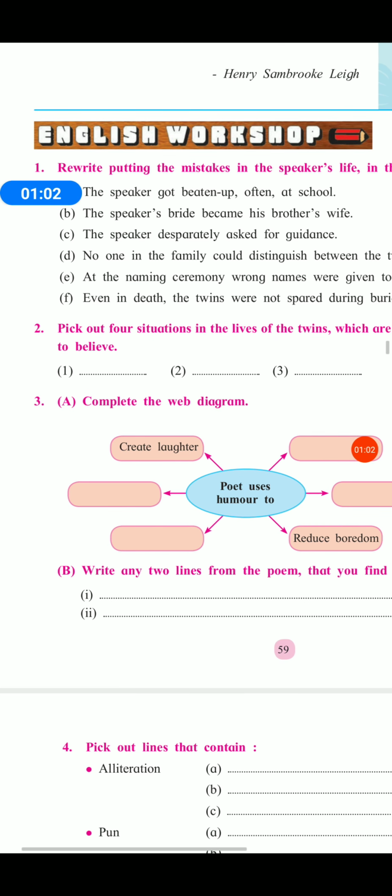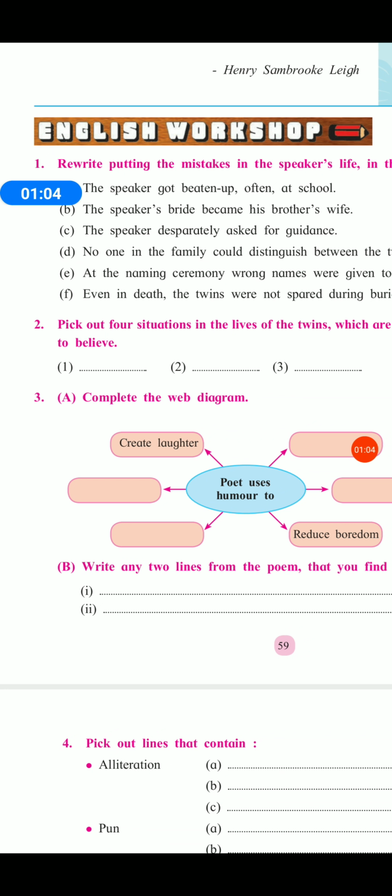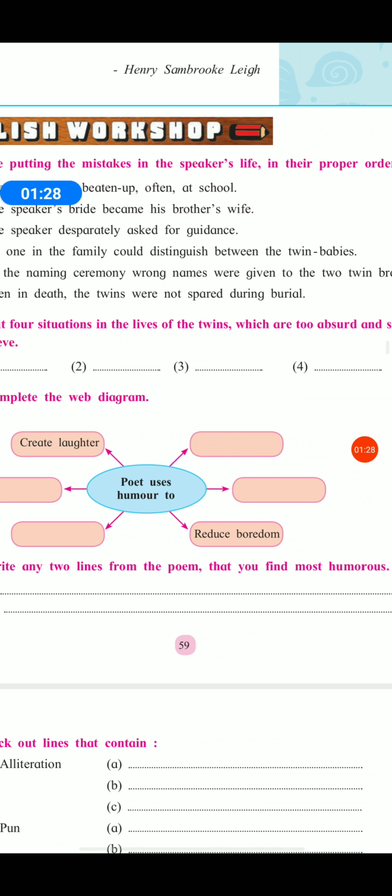At fourth number, C1 is coming. The speaker desperately asked for guidance. At fifth number, B1: the speaker's bride became his brother's wife. And at last, sixth number, comes F1, that is, even in death, the twins were not separated during burial.